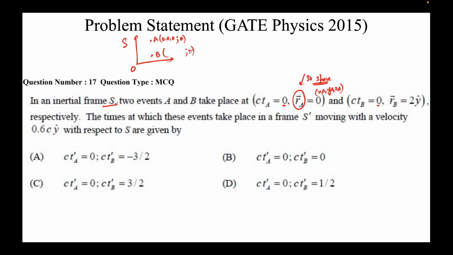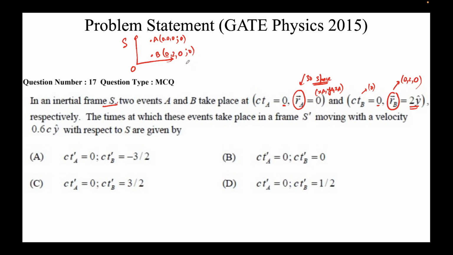Where was I? Yeah, so coordinates for B. Now again I told you this vector is in the 3D space that we usually call X, Y, and Z. So its coordinate is 2 y cap. What do we mean by that? 0, 2, 0. And the time coordinate is 0. I have already written the time coordinate. The space coordinate is 0, 2, 0.